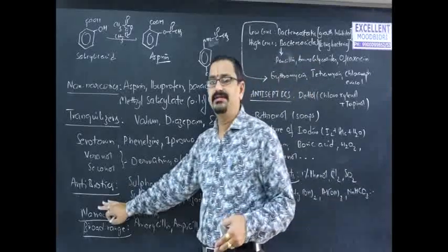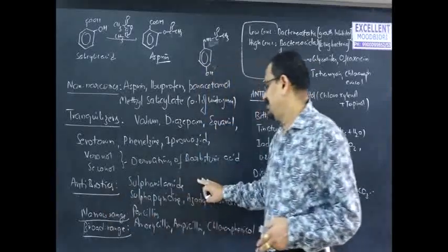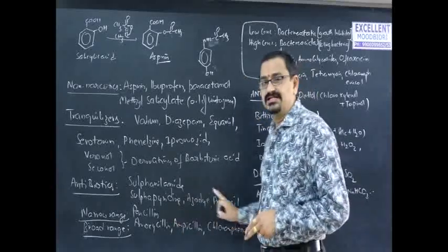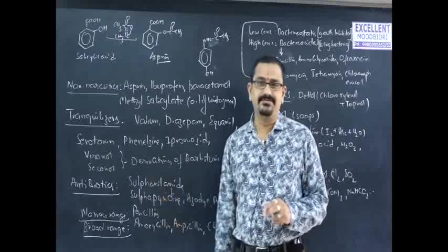And when it comes to antibiotics, sulfanilamide, sulfapyridine, azodye, prontosil, etc. come under antibiotics.